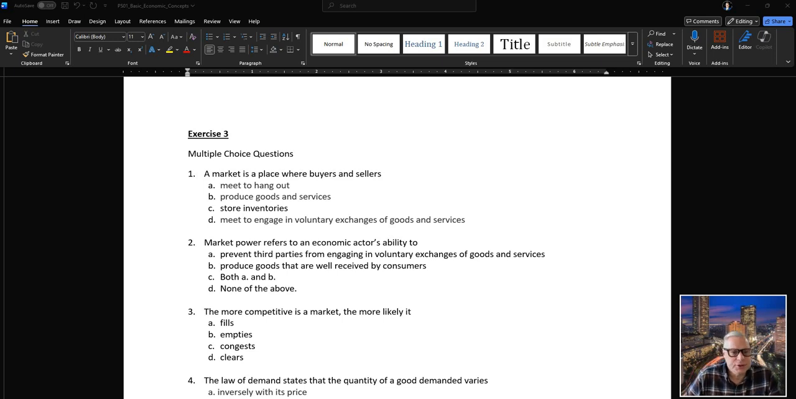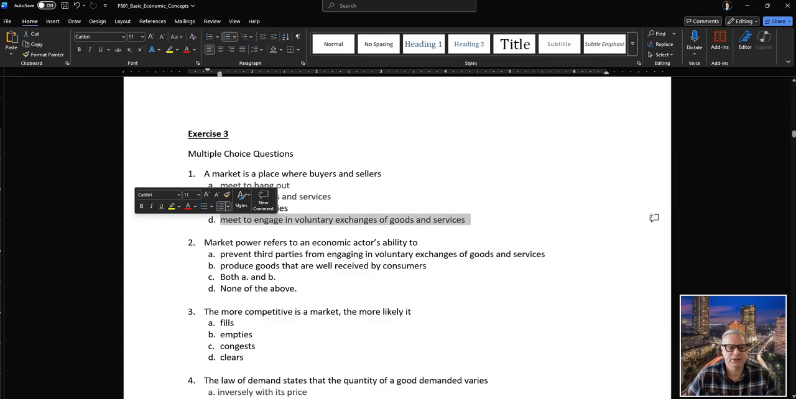Okay, so the next exercise, just a couple of conceptual multiple choice questions. Very easy. A market is a place where buyers and sellers: A, meet to hang out; B, produce goods and services; C, store inventories; or D, meet to engage in voluntary exchange of goods and services. And of course that's D.